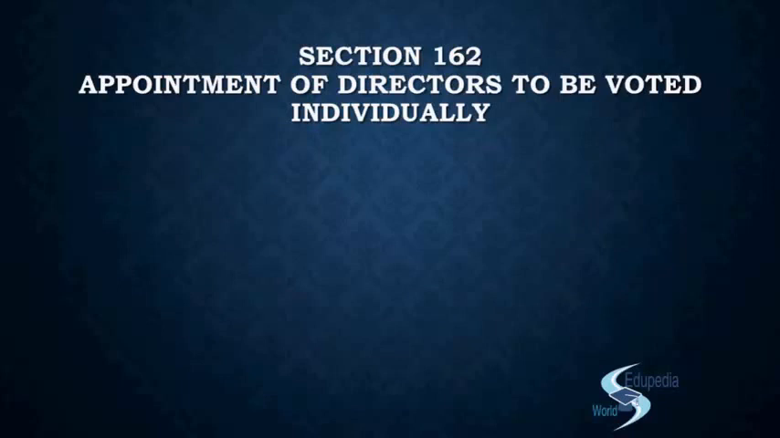So for that convenience, what the Act says as per section 162 is that every director A, B, C and D will have to be voted individually. So if you want to keep A, vote for him. If you don't want to keep A, don't vote for him. If you want to keep B, C, D, whomever you want to keep, you can vote individually. You have that right. Now there is no clubbing process.